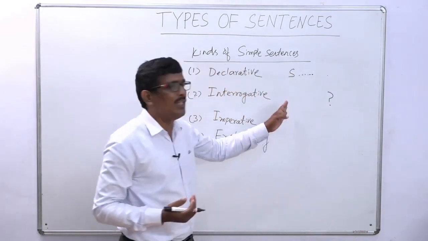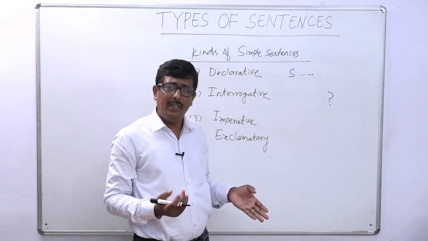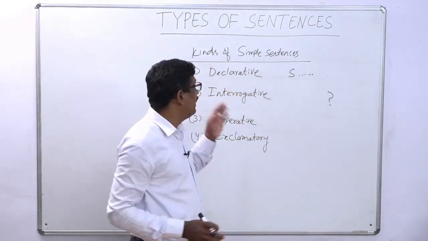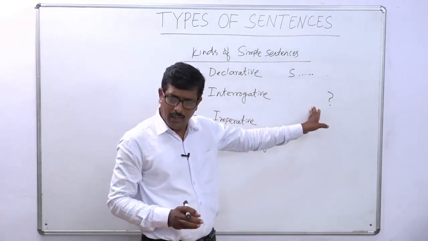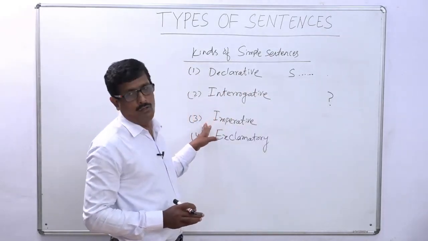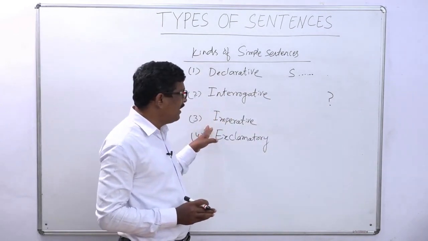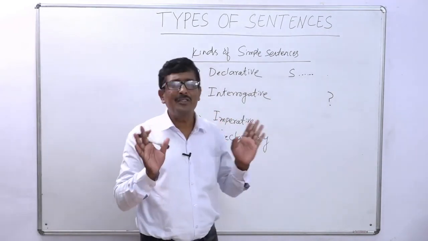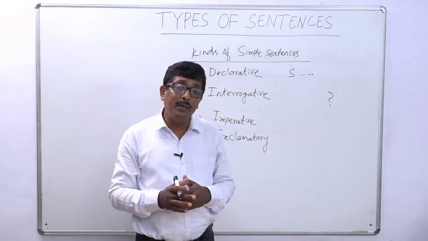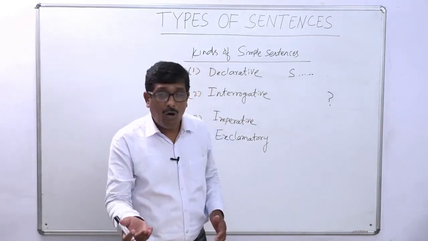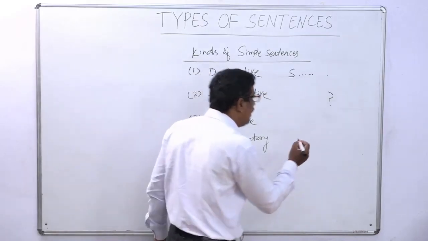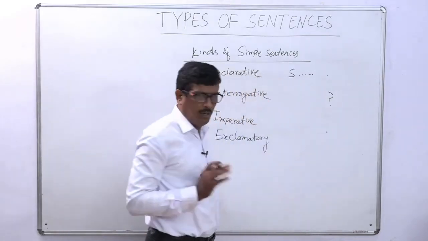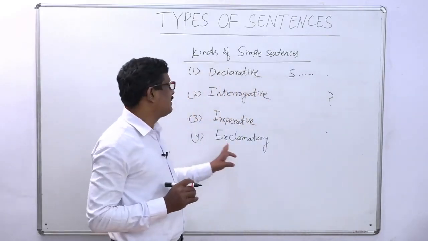If there is a question mark and there is one clause, then we can say that it is an interrogative sentence. Okay? And then the imperative sentence. An imperative sentence does not begin with a subject. It may begin with a verb or a request word like kindly, please, and also ends with a full stop. Okay? And then the exclamatory sentence.